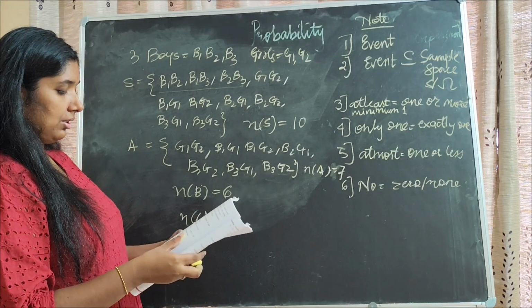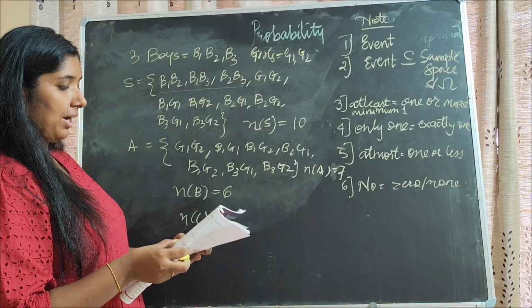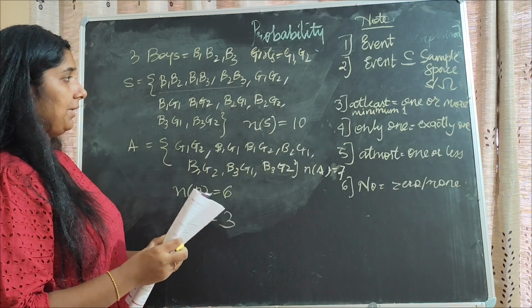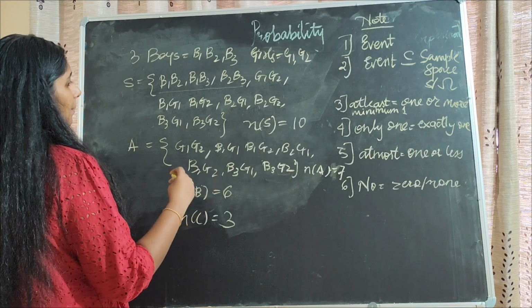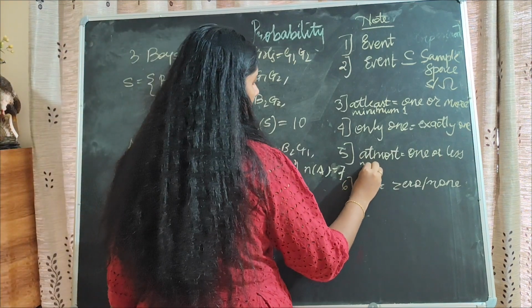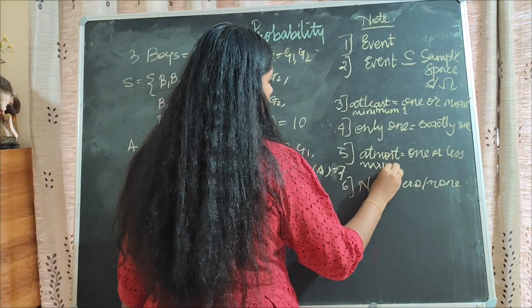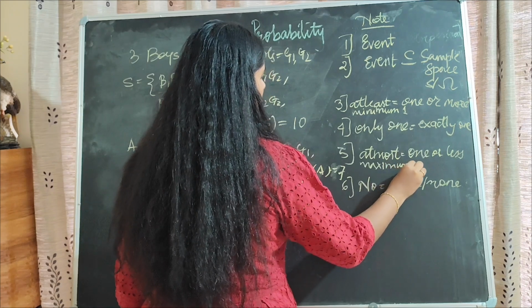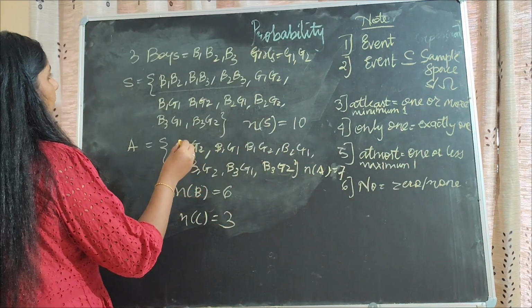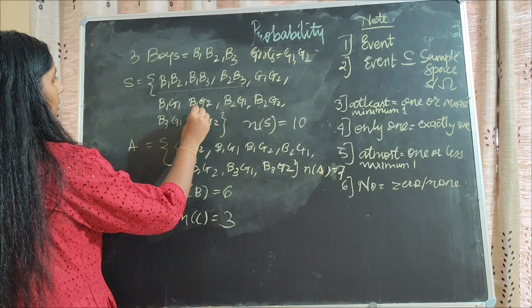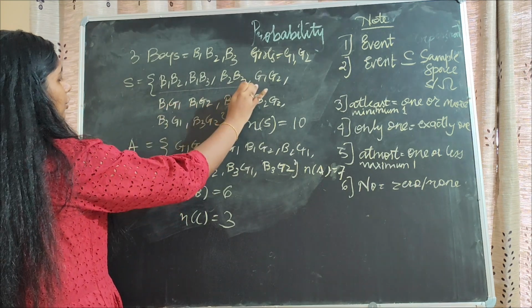Next condition, that at most 1 girl should be a member of the committee. At most 1 means 1 or less. At most means maximum. Maximum 1. So G1 G2 will not be there.